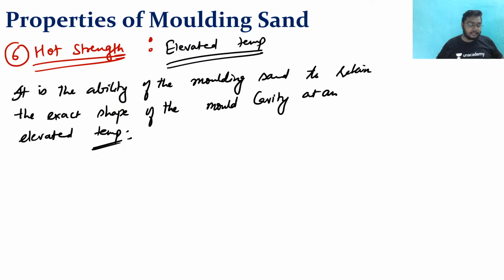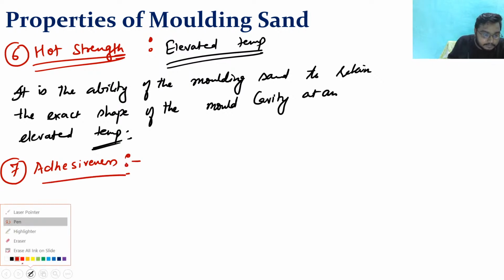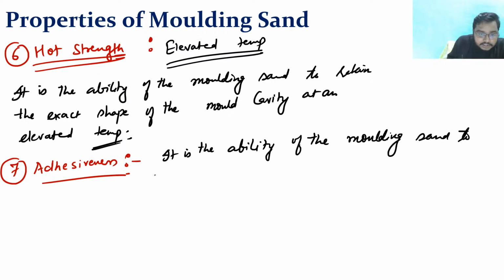Okay, so everybody is telling that everything is clear. So now next property is the adhesiveness. Adhesiveness. Now see, what is adhesiveness? So it is the ability of the molding sand to stick with the walls of molding box.